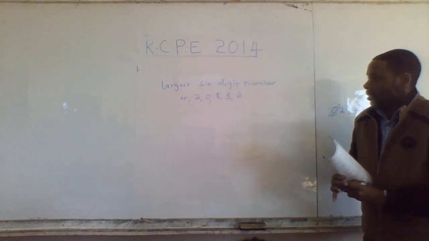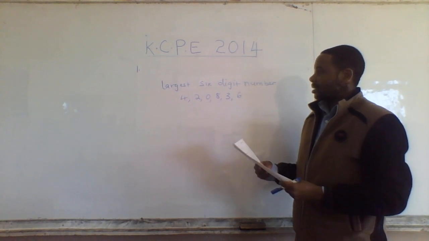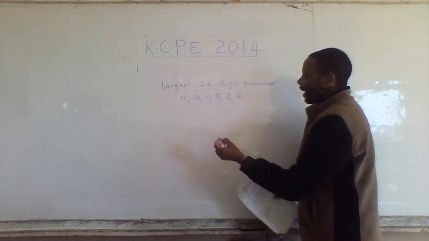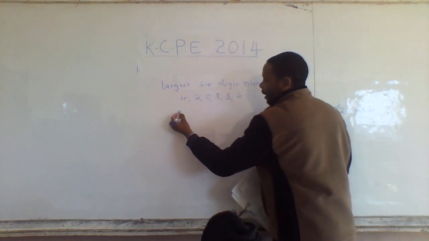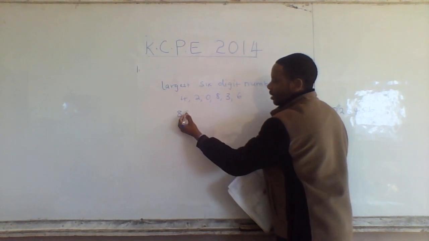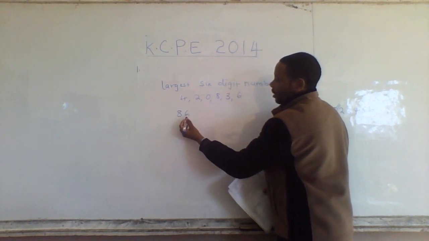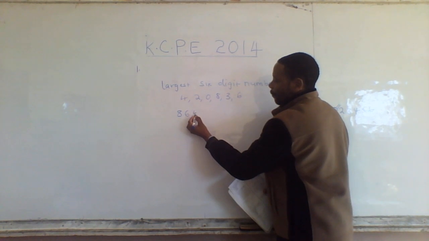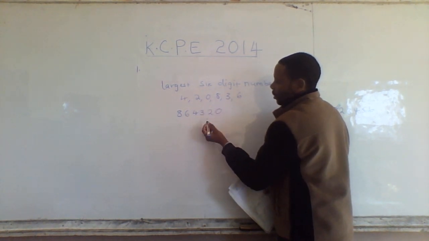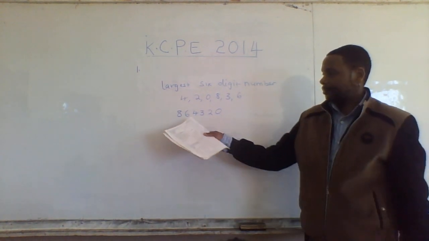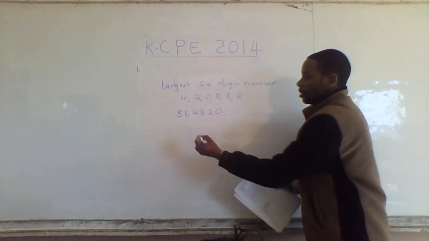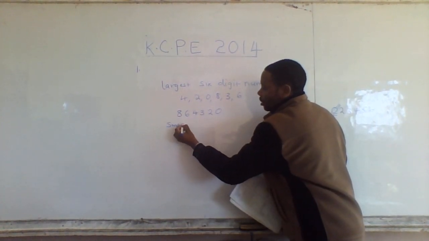Yes. So Esther, how do we form the largest 6-digit number? We start with the largest digit, which is 8, followed by 6, the second largest. Say that. The second largest, which is 6. The third largest is 4, then 3, 2, then 0. Are we together? Yeah. So the number becomes what? 864,320.